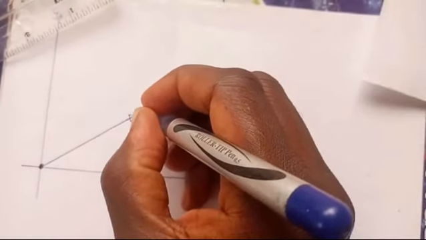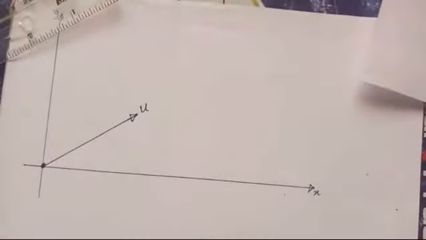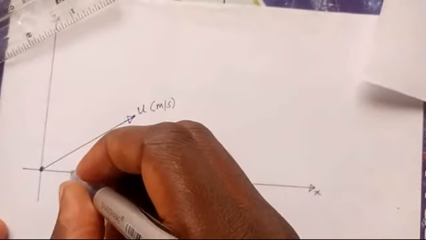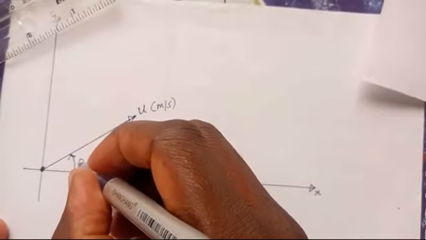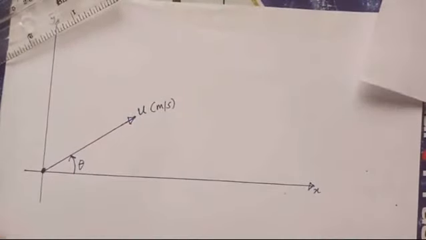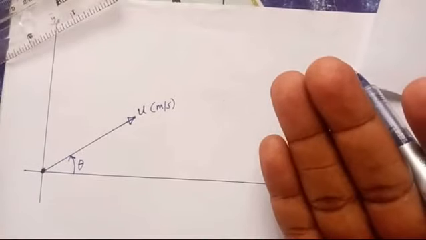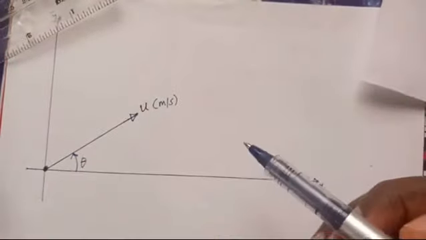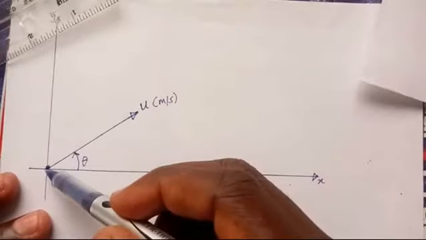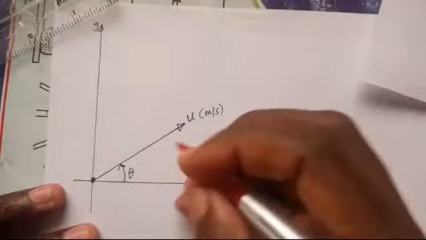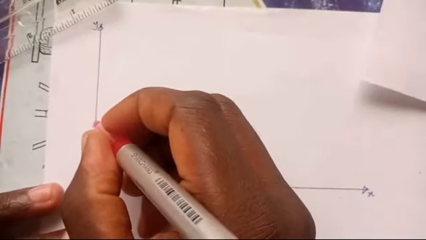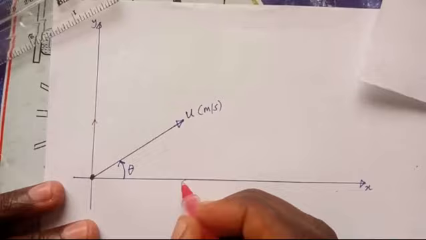The initial velocity is u in meters per second. You can see that this velocity is inclined. It makes angle theta with the horizontal. And in our study of vectors, we know that velocity is a vector. Any vector that is inclined has a component along the vertical and a component along the horizontal.